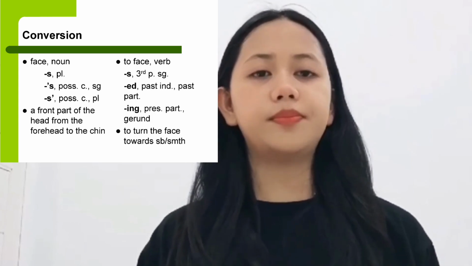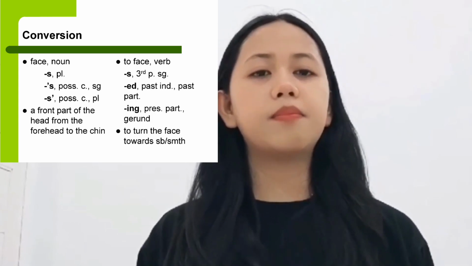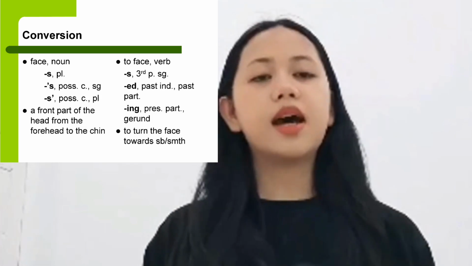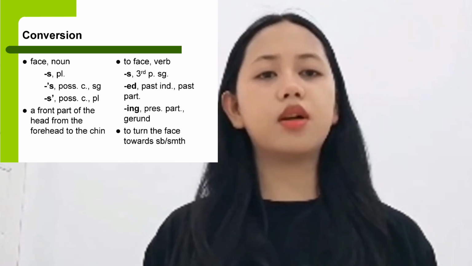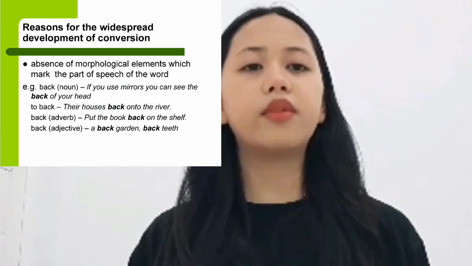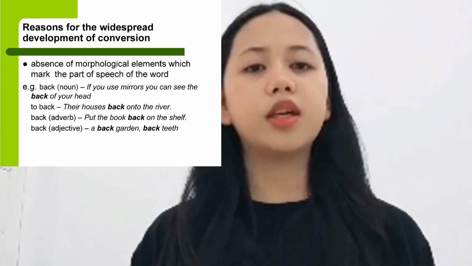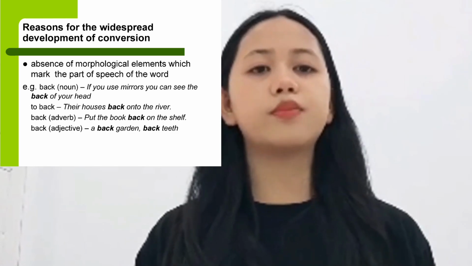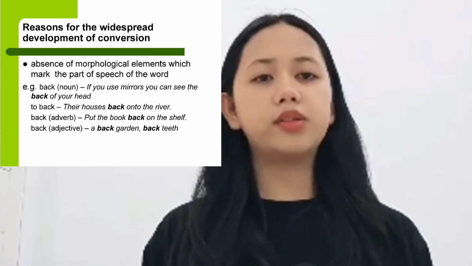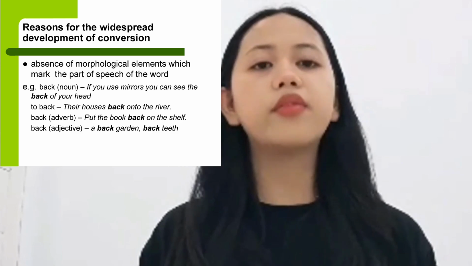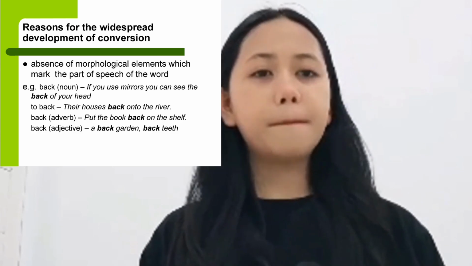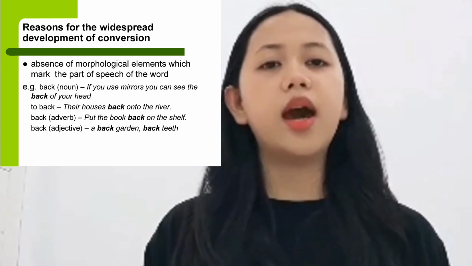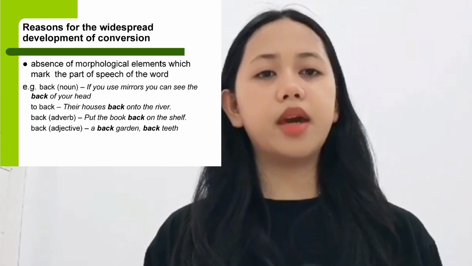To face, verb, with third person singular, past tense, past participle, and present participle: to turn the face towards somebody or something. The reason for the wide development of conversion is the absence of morphological elements which mark the part of speech of a word, for example, back. Now, if you use a mirror, you can see the back of your head. To back their house back onto the river. Back as adverb: put the book back on the shelf. Back as adjective: a back garden.